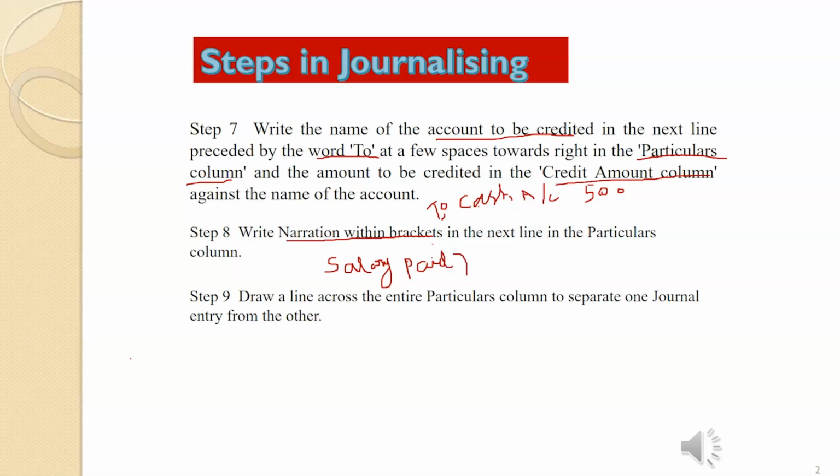This is called narration. Narration means it's the explanation of the transaction, written within brackets in the next line in the particular column. Okay, the next step is draw a line across the entire particular column to separate one journal entry from the other. That is the last step. Do you understand?